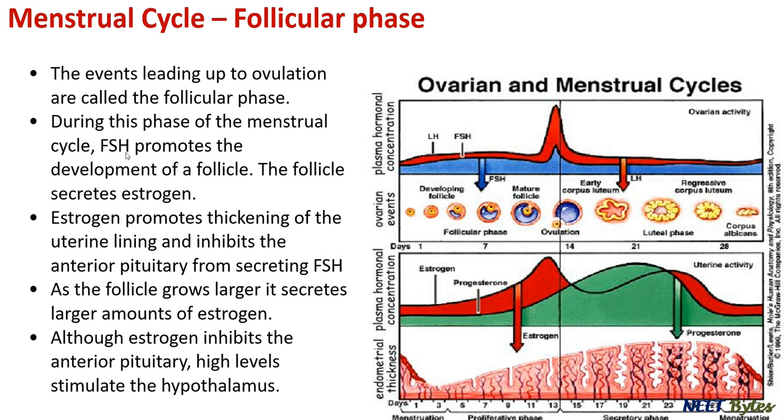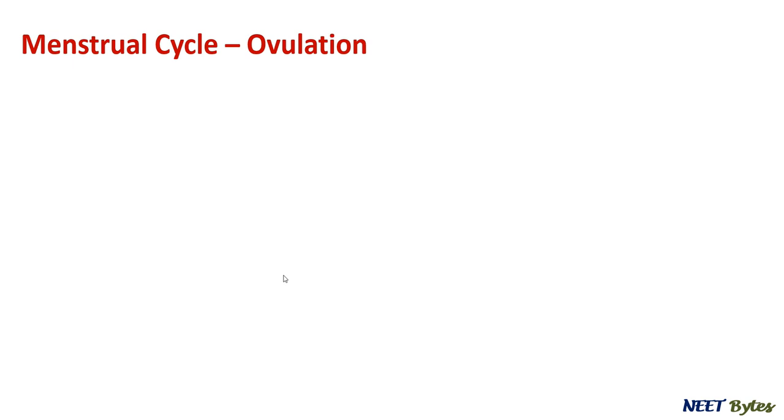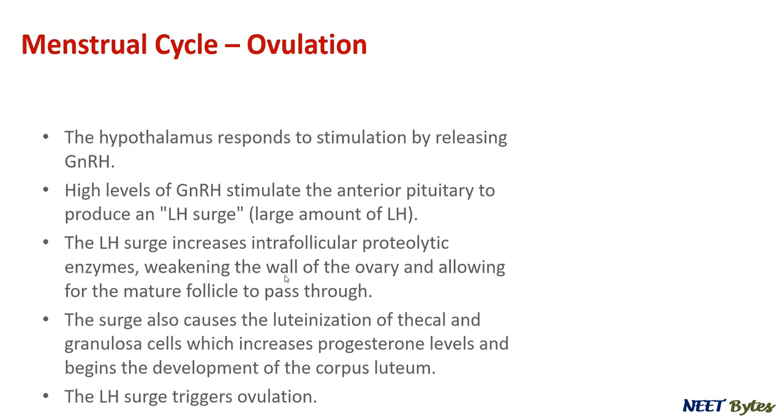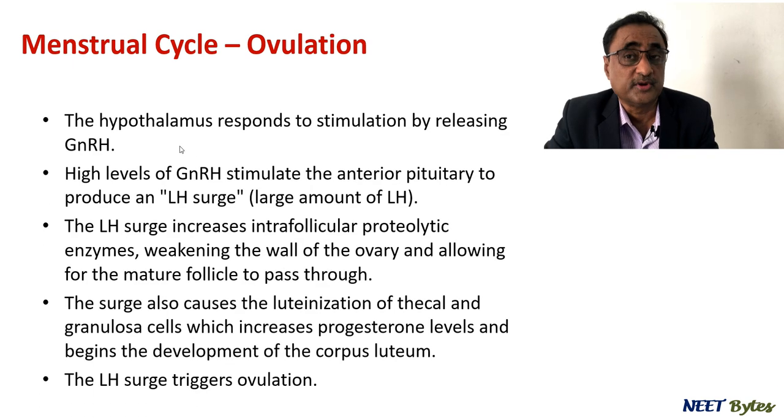Once the follicle develops, it forms estrogen, and the function of estrogen is to promote thickening of the uterine lining and inhibit the anterior pituitary from secreting FSH. As the follicle grows, it secretes large amounts of estrogen, and estrogen is also responsible for the development of secondary sexual characters. Now coming to ovulation.